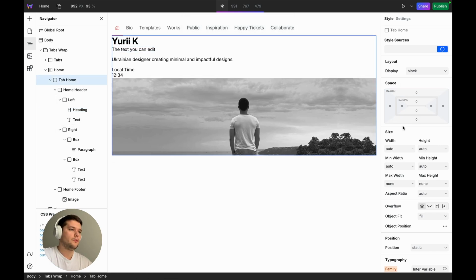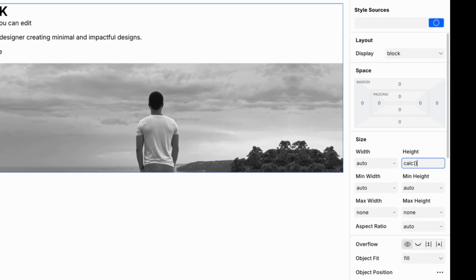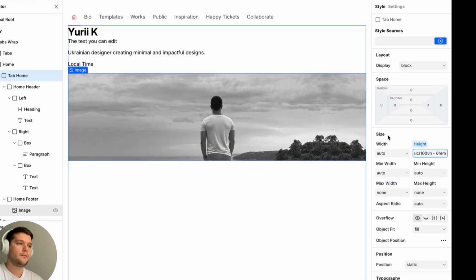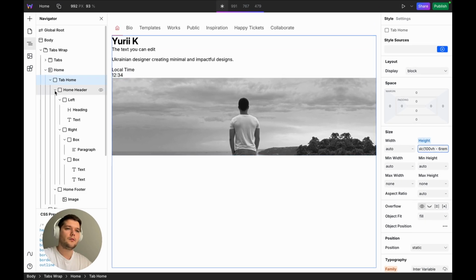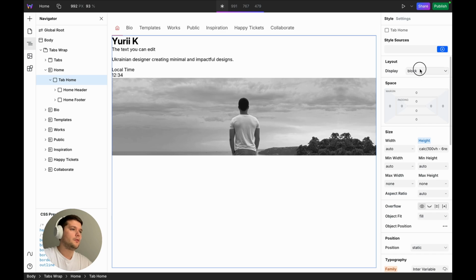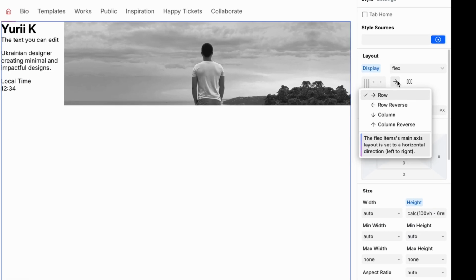Next, I'm setting the height for the entire top. Here's how I calculate it. I take the full screen height and subtract 6 rem. 5 rem is for menu height, 1 rem is for the bottom padding. Then I apply Flexbox to the tab and set the alignment to space between. This makes the top section stick to the top and the bottom section stick to the bottom.